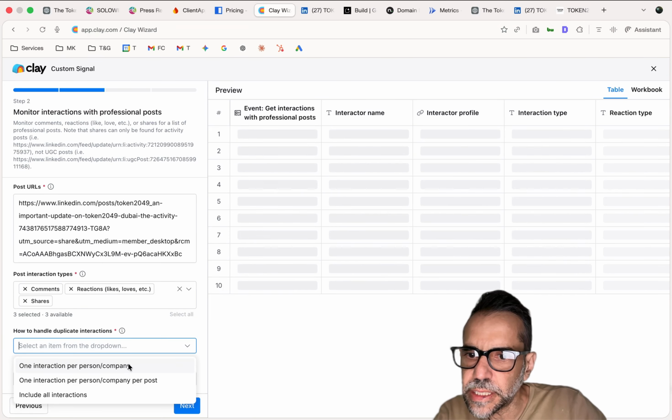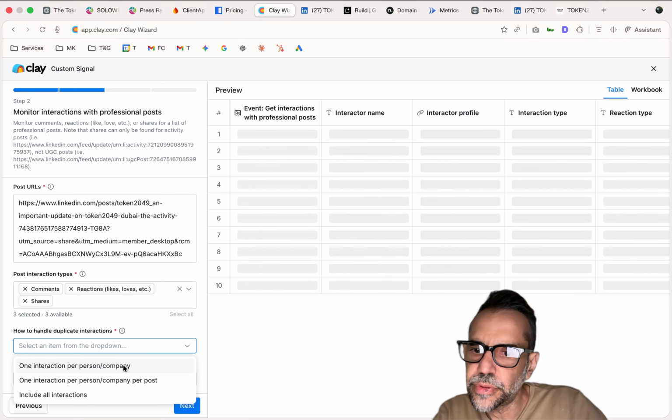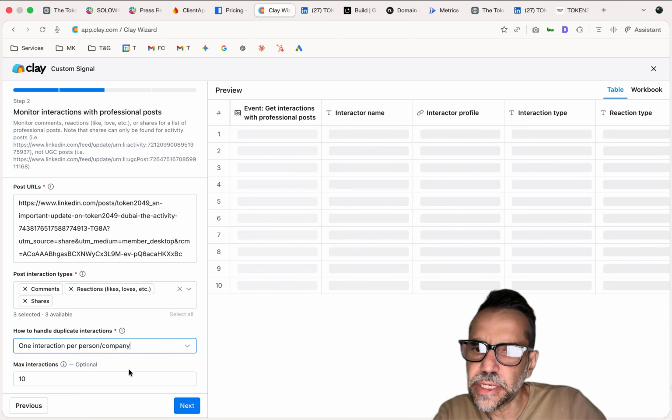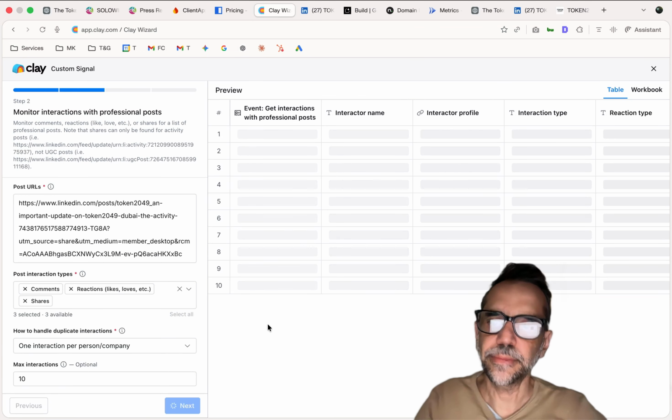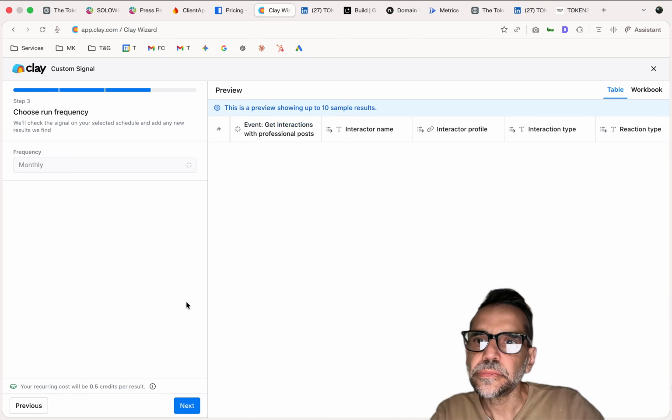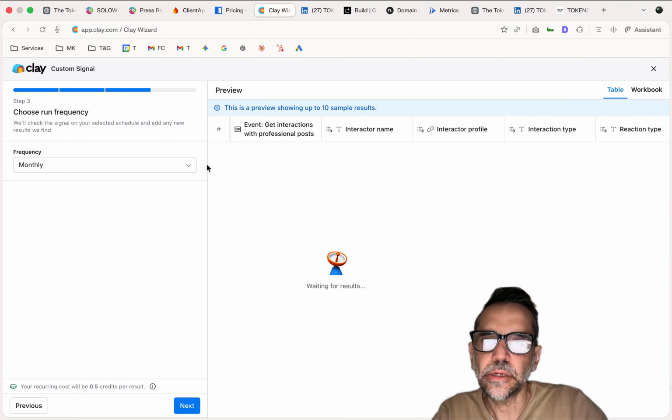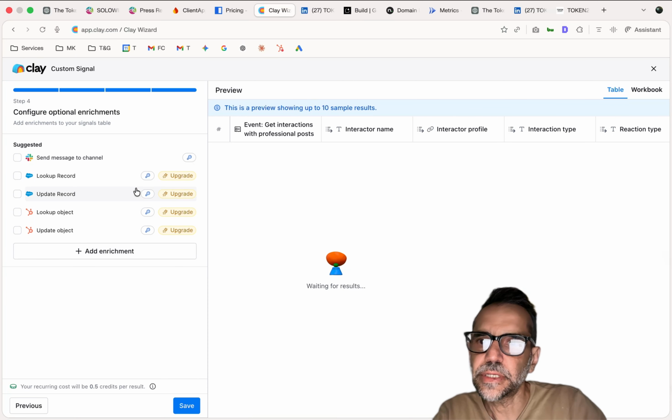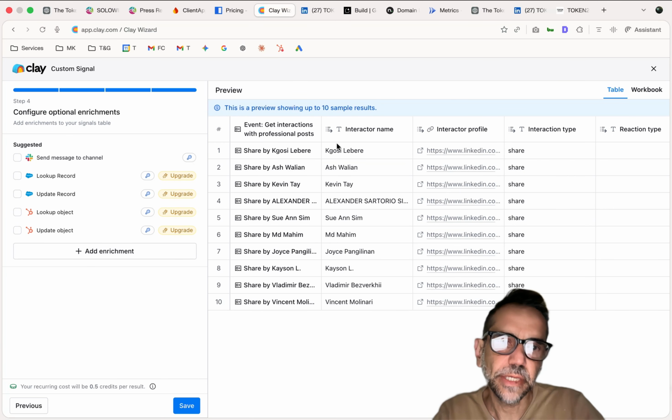Let's see. I want it one interaction per person per company. Yeah, that's okay, because there may be multiple people from our company. And it would start feeding, hopefully. Let's go into this a little bit more. It starts feeding into it. So once it feeds, it's already picked up.